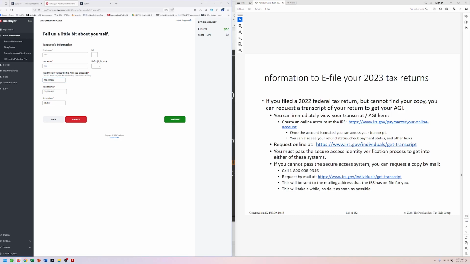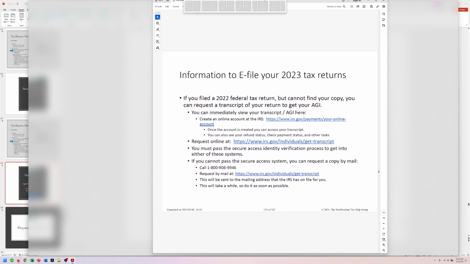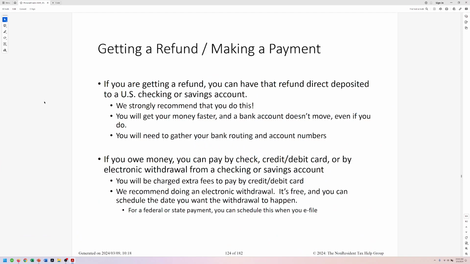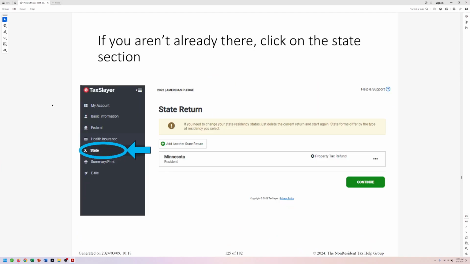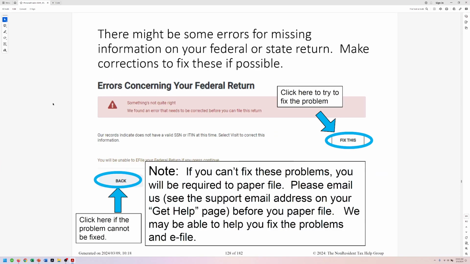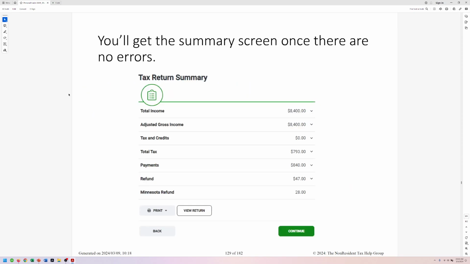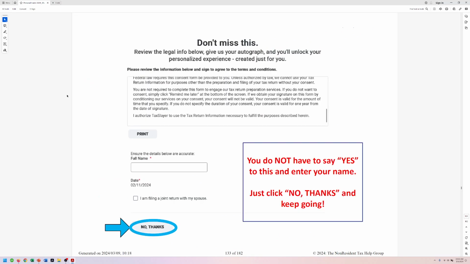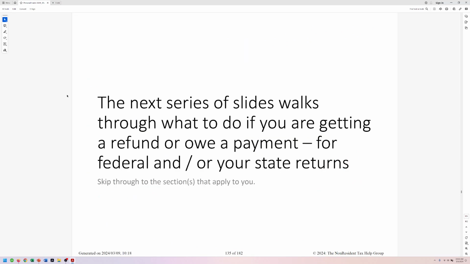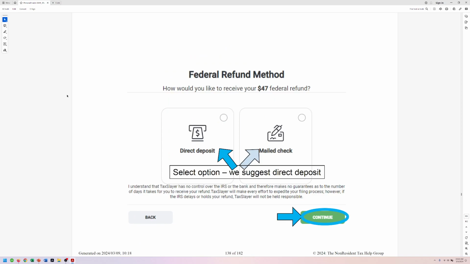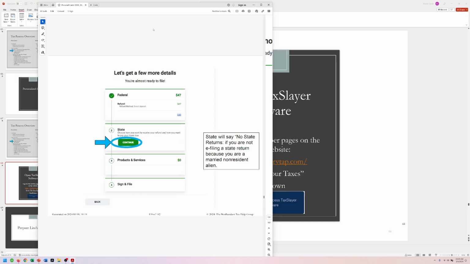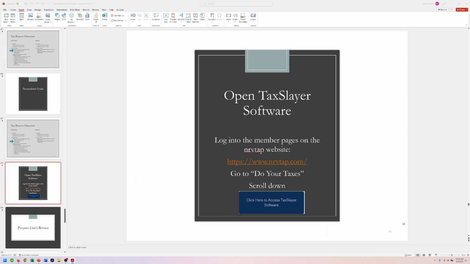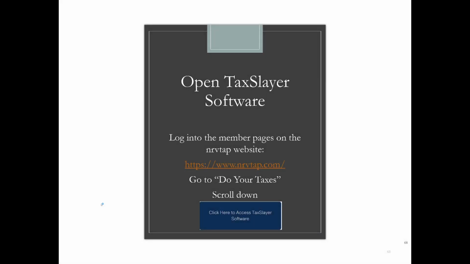But if it was, then you would be able to keep on going through this process, and it would walk you through how to enter the information for fixing any problems. You want to save a copy of your return, and then it'll walk you through how to file your return, how to get direct deposit or get a mailed check, and so on and so forth. All right. And that is basically preparing Lisa's tax return.